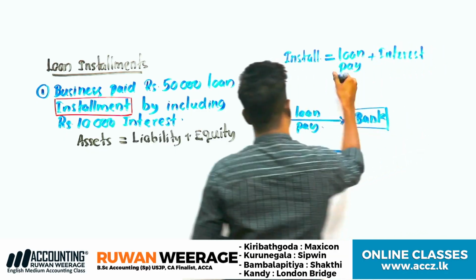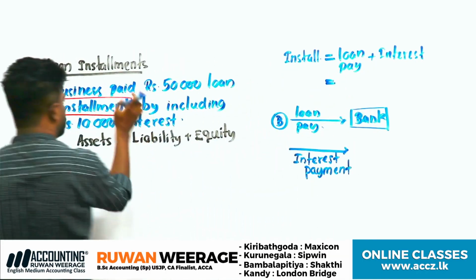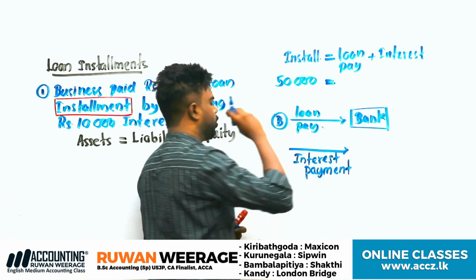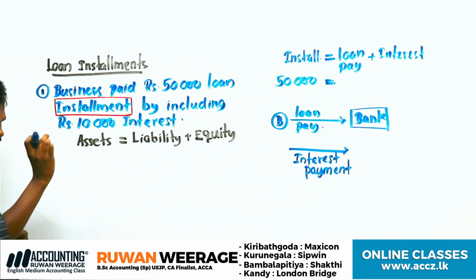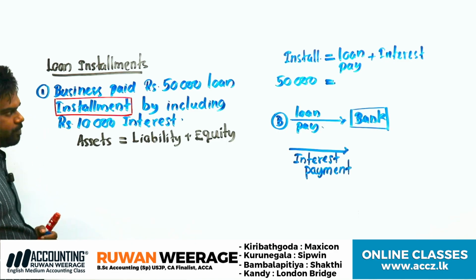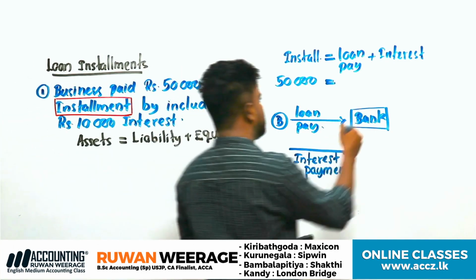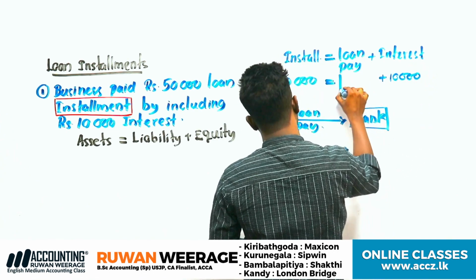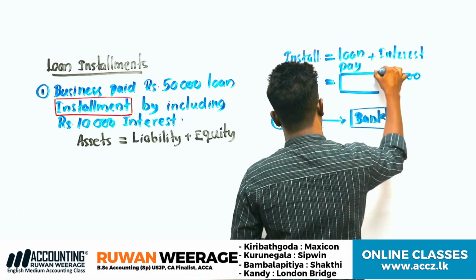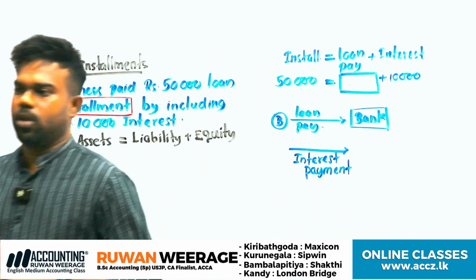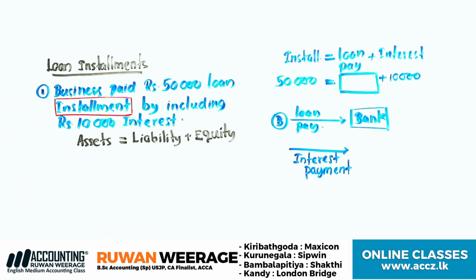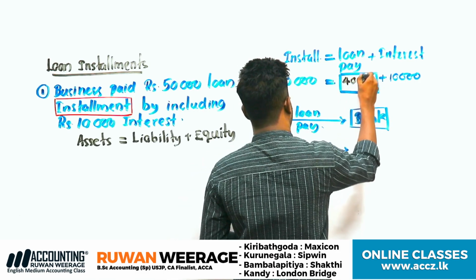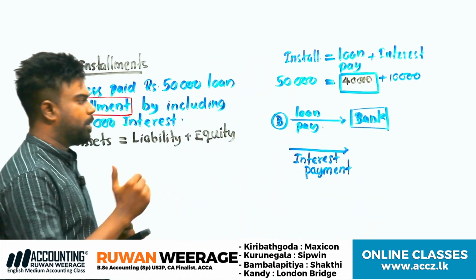There are two parts. So can you tell me how much the installment is here? 50,000, right? We call installment both the loan payment as well as interest. Interest and loan together are called the installment. Clear? Which includes 10,000 interest. So can you tell me how much was the loan repayment? Which is now 40,000. Clear? Therefore, both are paid in cash.